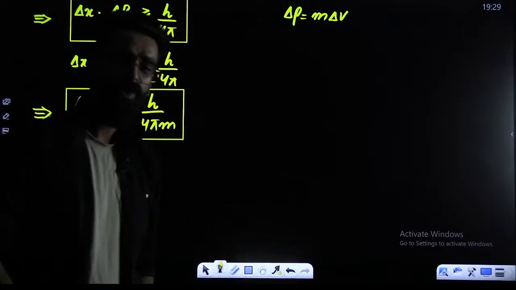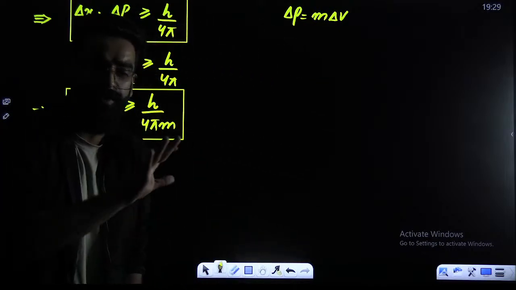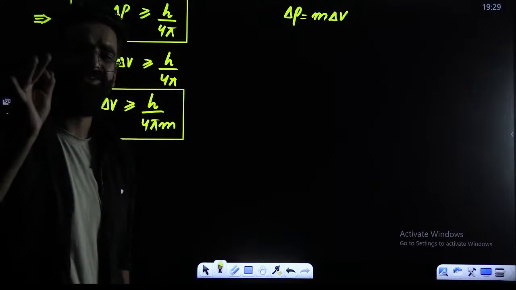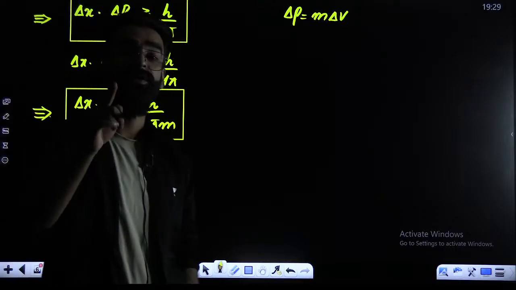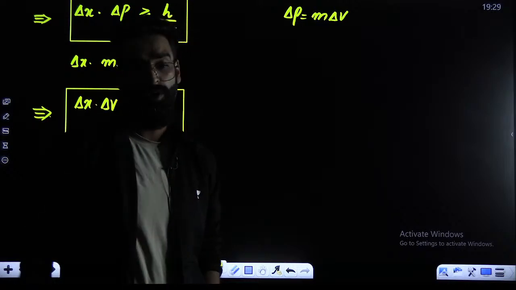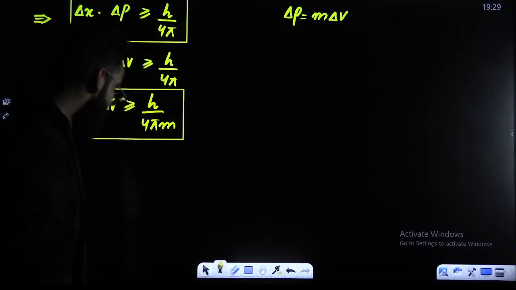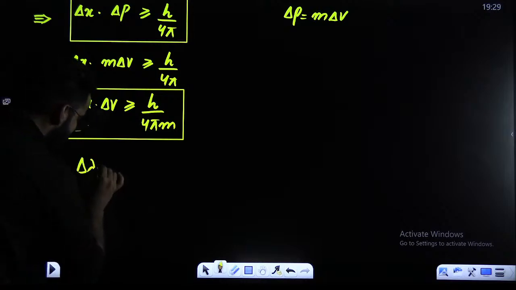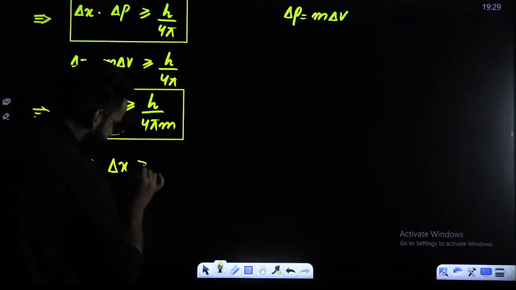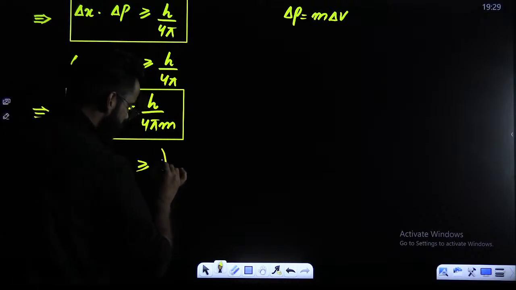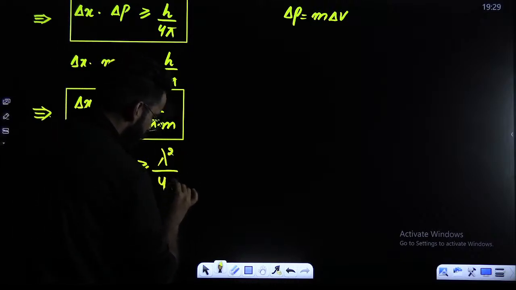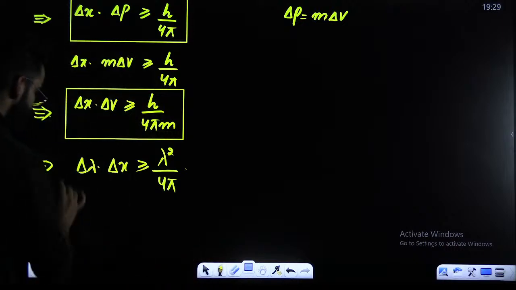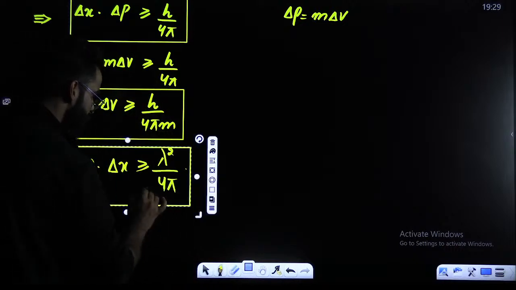And one more result, I'm not going to derive that. I'll directly give you an expression, you are going to remember that, and I'll show you how we use it. That expression is in terms of de Broglie's wavelength: delta lambda dot delta x is greater or equal to lambda square divided by 4 pi.